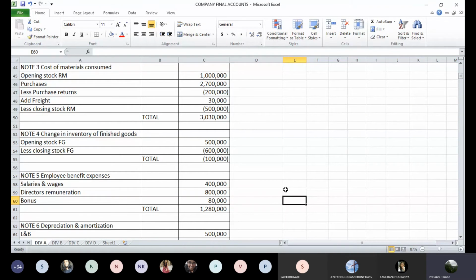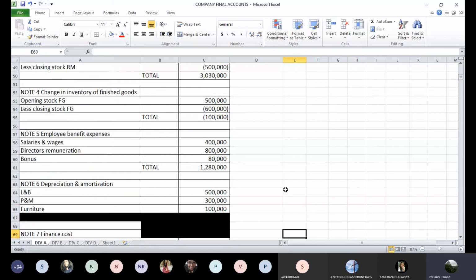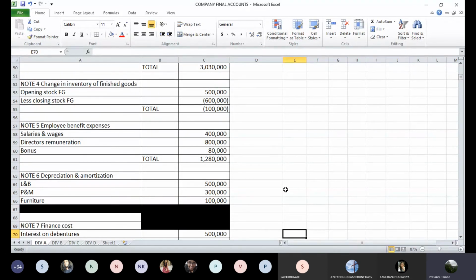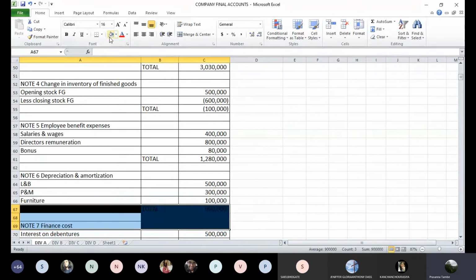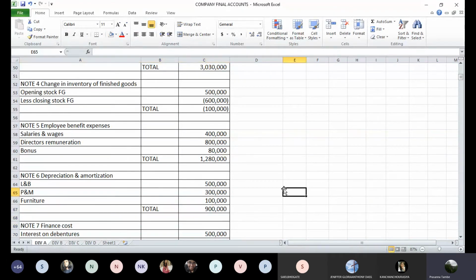Then depreciation and amortization note. There are 3 items, one on land and building, another on machinery, and third on furniture. If you take the total of this note, it is 5 lakhs, 3 lakhs, 1 lakh, aggregating to 9 lakh rupees, depreciation and amortization.